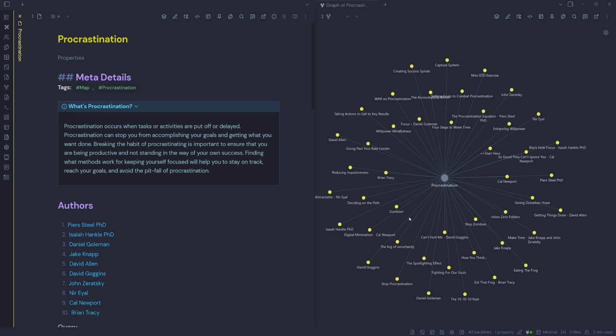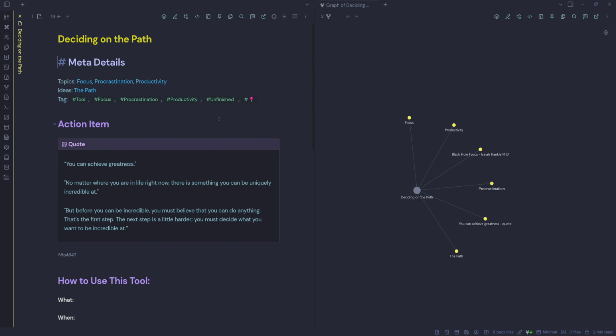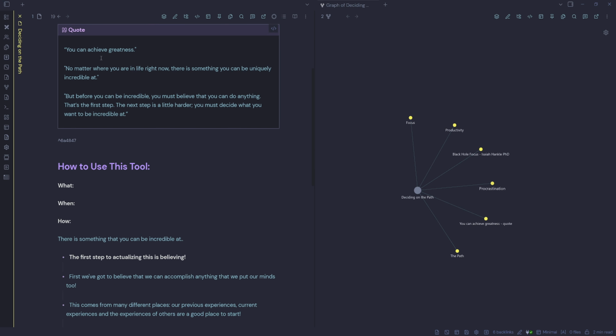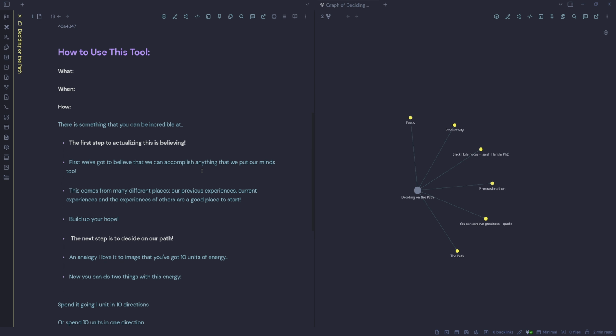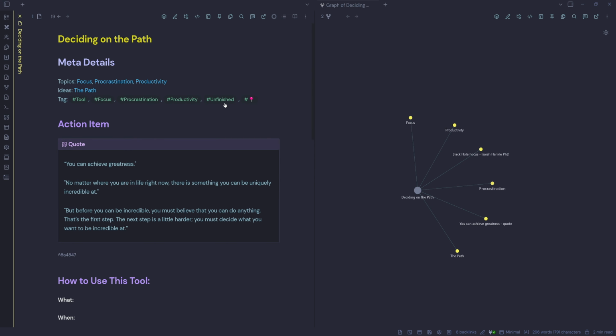I could go back to procrastination, have a look at something else, deciding on the path. So we see here I could fix up this note. This is unfinished, or I could just read through it. So you can achieve greatness no matter where you are in life right now. There is something you can be uniquely incredible at. So these are just like good reminder notes that I can just go back to, or I can put in what, when, if that's missing, tidy the note up. So this one looks half complete, hence why it's got unfinished on it.